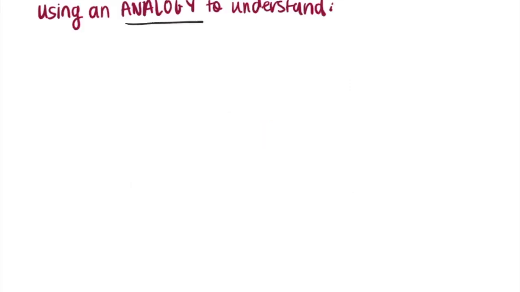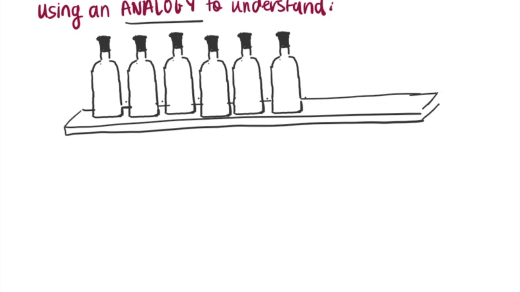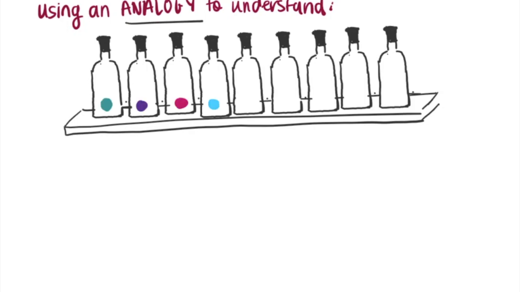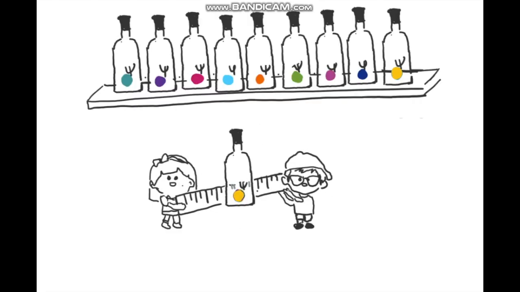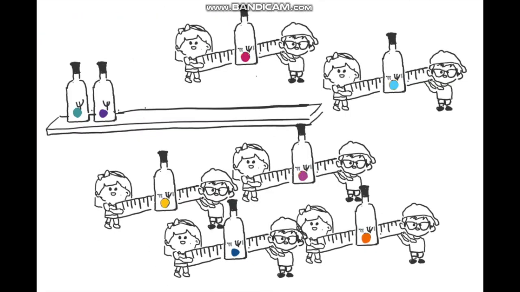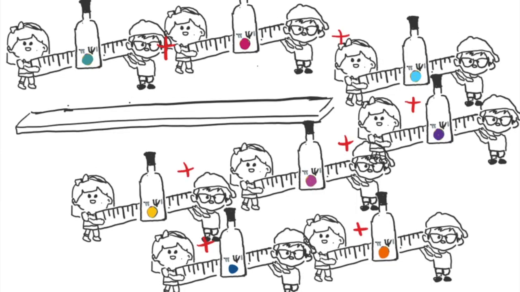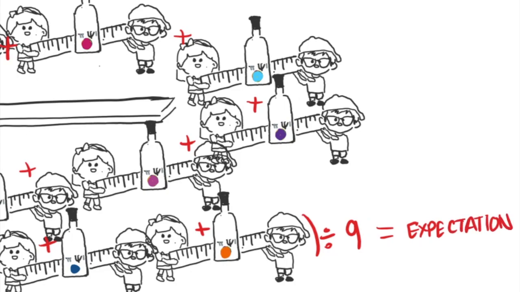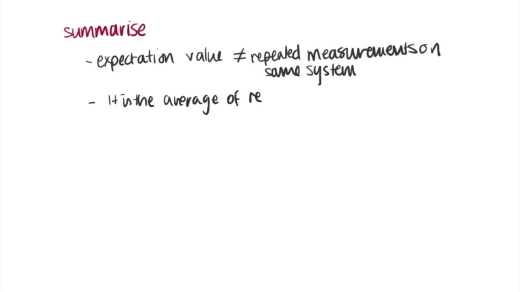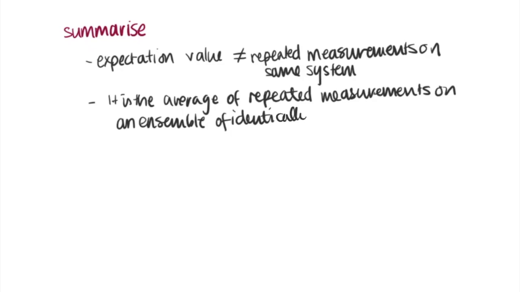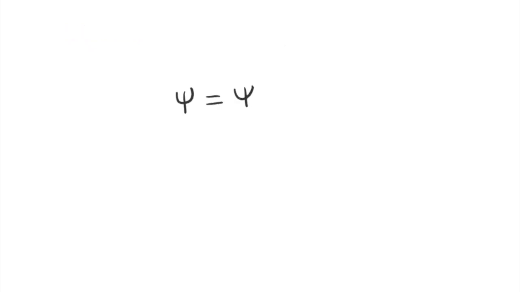To make sure we understand this, let's use an analogy. Imagine a row of bottles on a shelf, each containing a particle in the state psi. A student is assigned to a bottle, and at the same time each of them measures the position of the particle using a ruler. Then the average of these positions would give the expectation value. The more bottles, the closer to the expectation value. To summarize, the expectation value is the average of repeated measurements on an ensemble of identically prepared systems, not the average of repeated measurements on one and the same system.